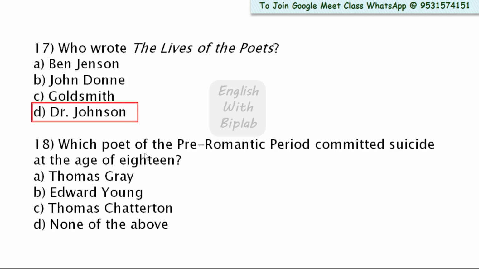Which poet of the pre-romantic period committed suicide at the age of 18? When the poet was 18 years old, he committed suicide, and you will have to identify the poet. Thomas Gray, Edward Young, Thomas Chatterton, none of the above. Here the right answer is option C, Thomas Chatterton.